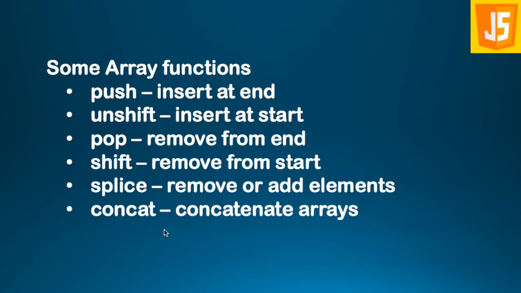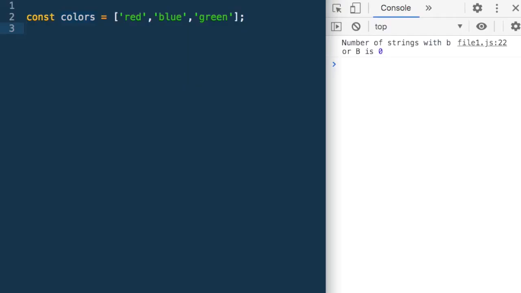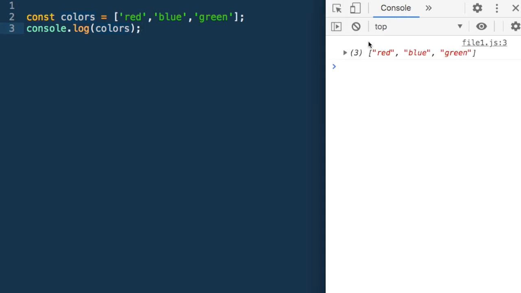Let's look at some more important array functions. So push, unshift, pop, shift, which insert or remove an element at the start or the end of the array. Splice, which is used to remove or add elements in between, and concat, which concatenates arrays. So let's see how we use them. Let's suppose we have this array colors which has these 3 values, red, blue, green, and let me just do a console.log colors, and as we know, it will just print it.